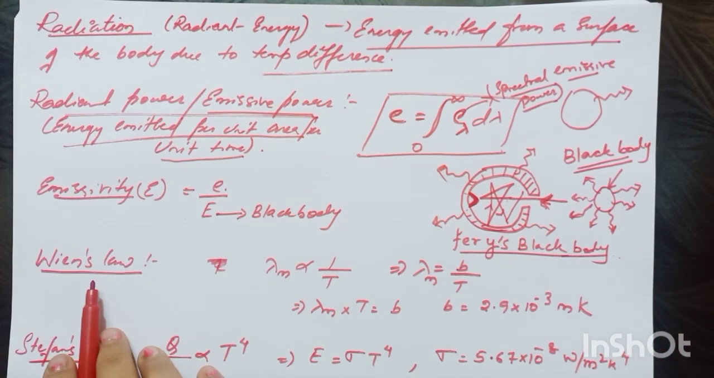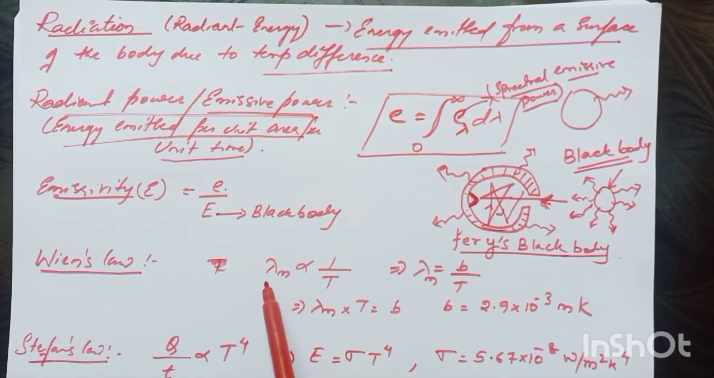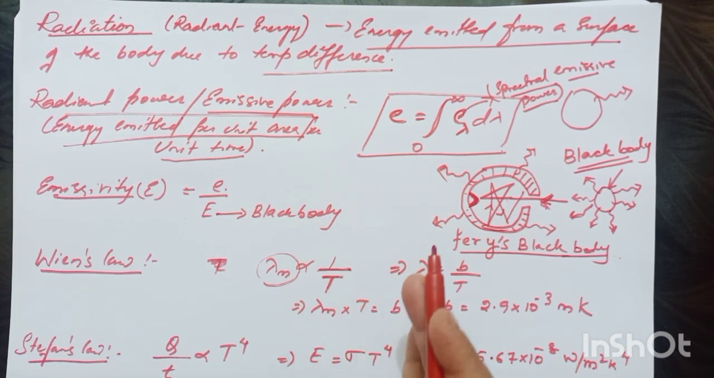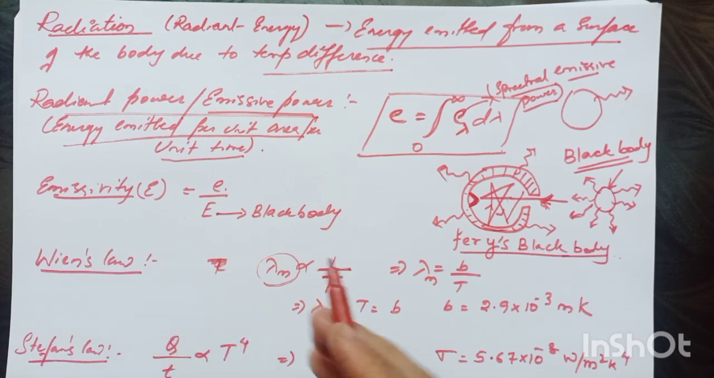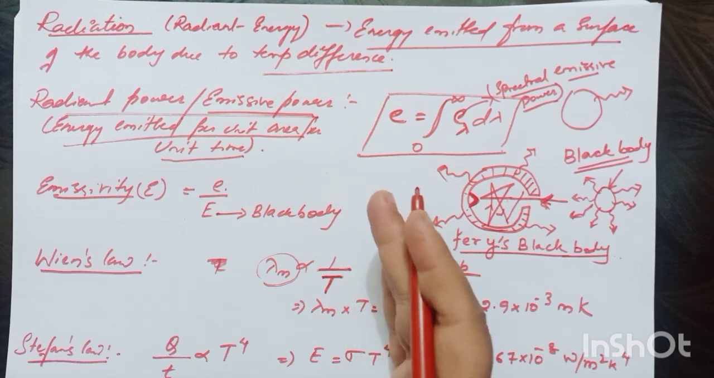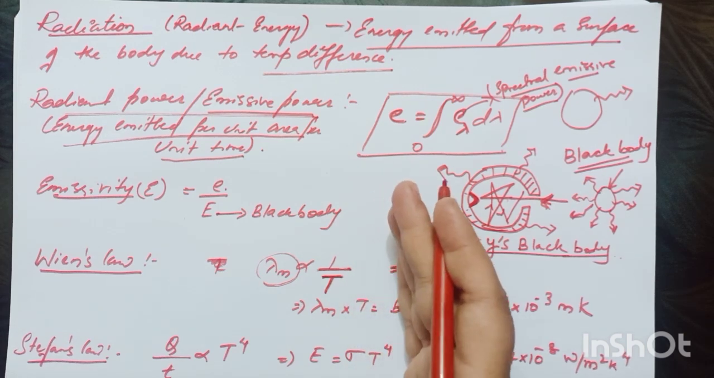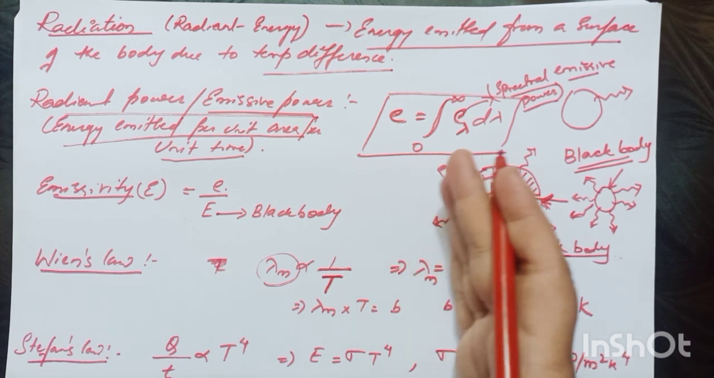So what is Wien's law? Wien's law is nothing but whenever a body is emitting energy, it is emitting radiation, then the wavelength of radiation is inversely proportional to the absolute temperature of the body. So whenever the temperature of the body increases, the amount of energy will increase, but it will shift towards the shorter wavelength range. So if the body's temperature is increasing slowly, it will start shifting the radiation from infrared radiation, for example, to ultraviolet radiation.